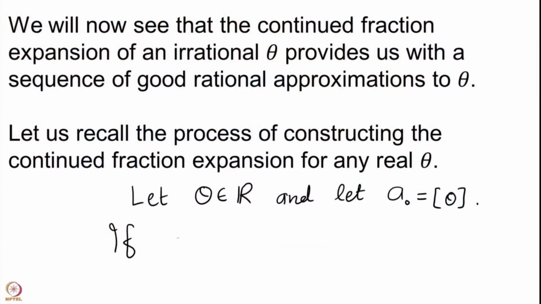So, we are looking at theta, we take its integral part, call that a0. If theta is negative, this integral part has to be negative. If theta is positive, this integral part can be 0 or positive. If we have that a0 is not equal to theta, that would mean that our fractional part is strictly positive.